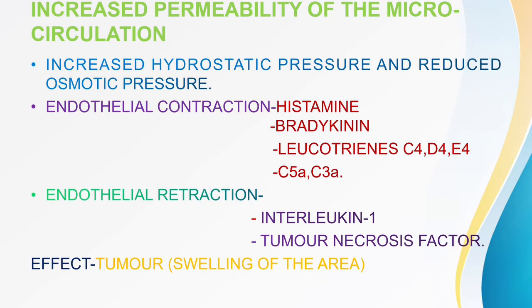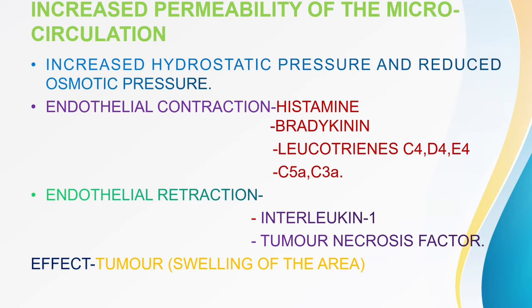So the two functions are going on. One is hydrostatic pressure, which generates the tendency of the fluid to come out of the blood vessel and come to the tissue space, and the osmotic pressure, which tends to retain the fluid within the blood vessel. Now, as the blood volume in the arteriolar end is more, the hydrostatic pressure will be more, and the fluid comes out through the arteriolar end, through the capillary, to the tissues.